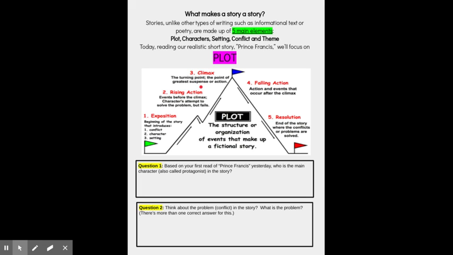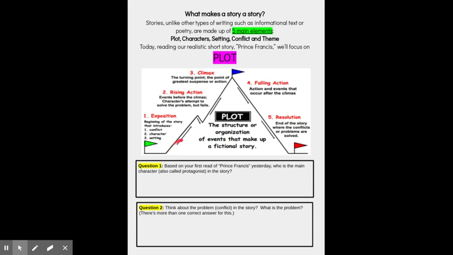That's the turning point, the greatest suspense or action of the story. Once you hit that point, you start to come down the mountain. That's called the falling action, the actions and events that occur after the climax. And resolution is the very end of the story, where the conflict or problems are solved.